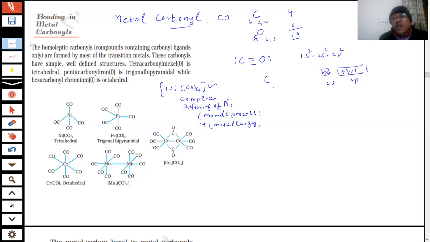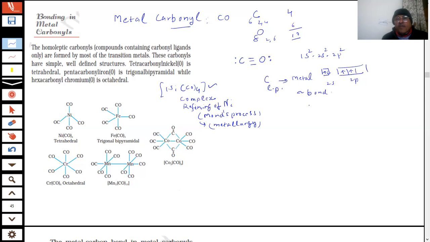Carbon gives its lone pair of electrons to the metal. This is a sigma bond, a coordinate covalent bond.